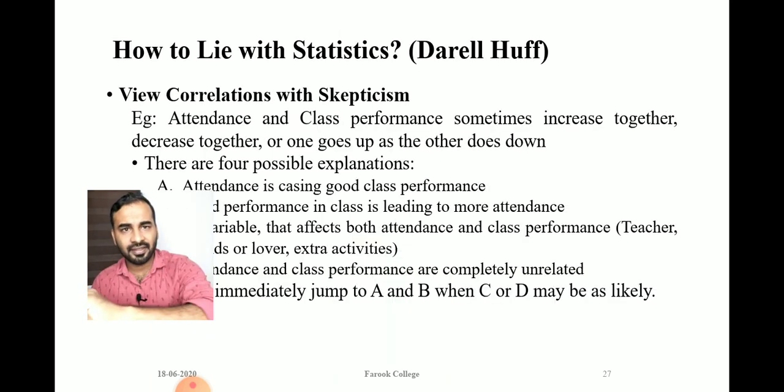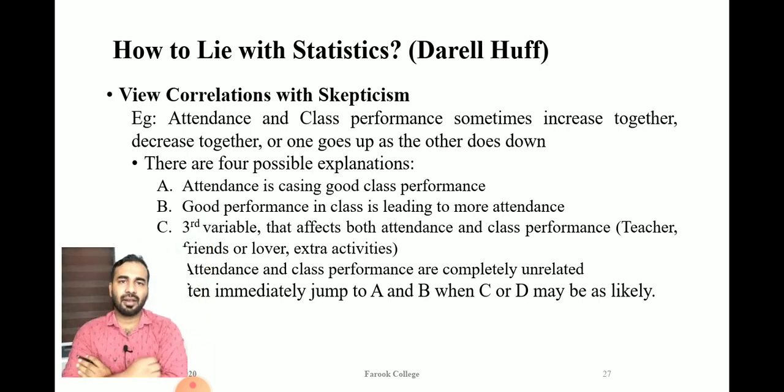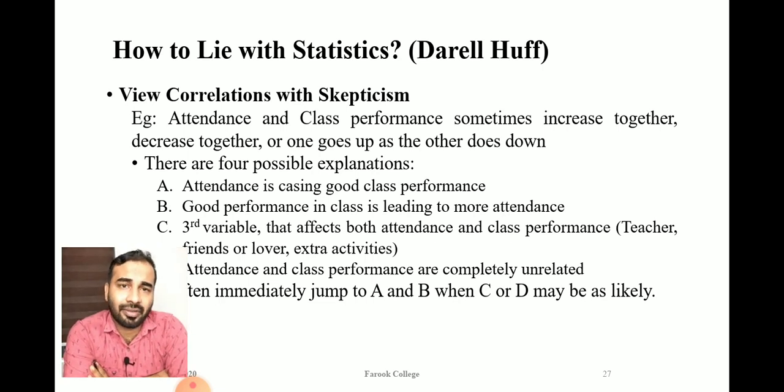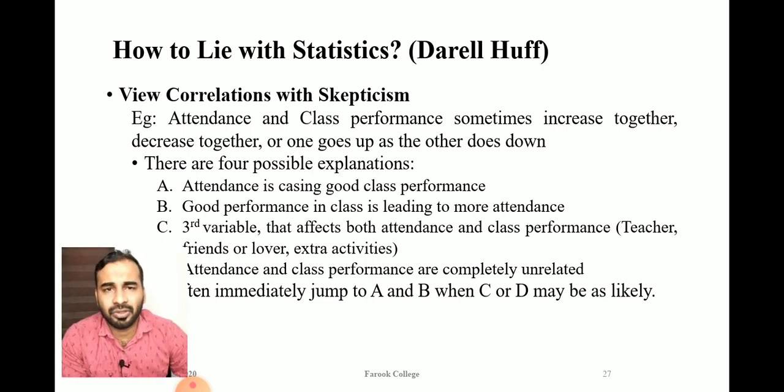Okay, we can see his criticism. The first one: you might have learned correlation from your +2 level. Correlation is a measurement to find out the relation between two variables. It is a method in statistics that can be used to study the relationship between two or more variables.